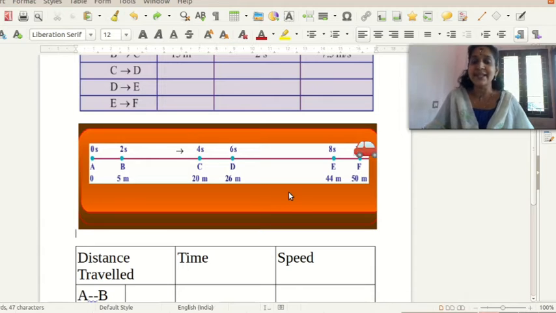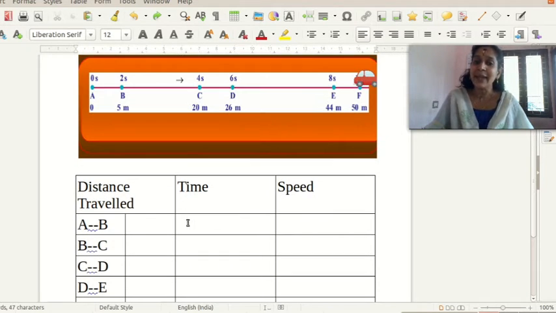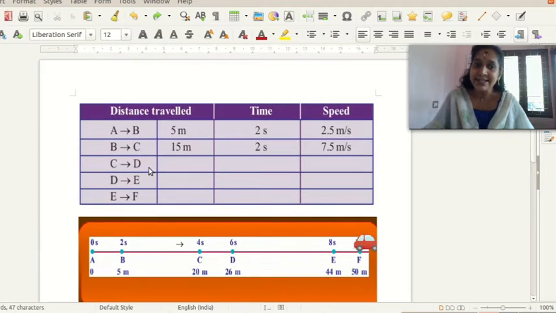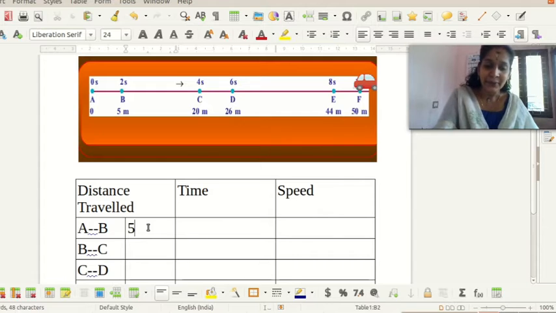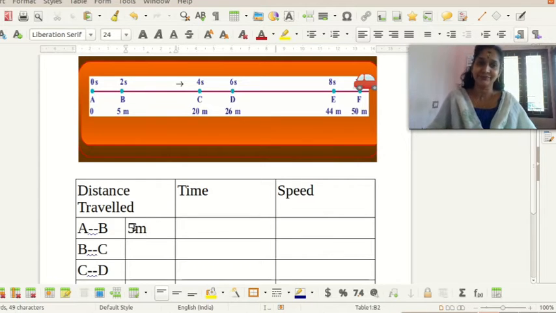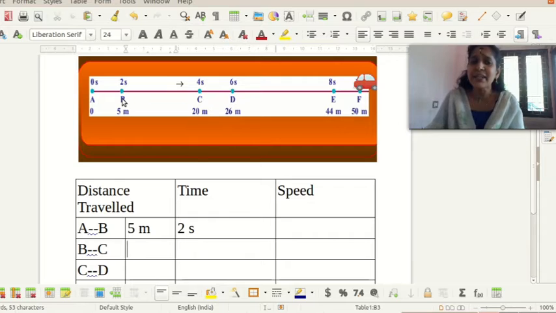We are going to finish the table. From A to B, the distance traveled is 5 meters and the time taken is 2 seconds, isn't it? Then, between B and C, how much distance did it cover?